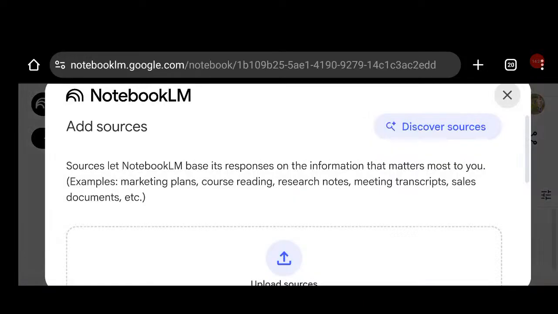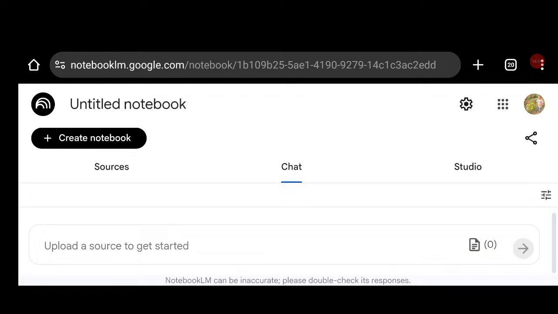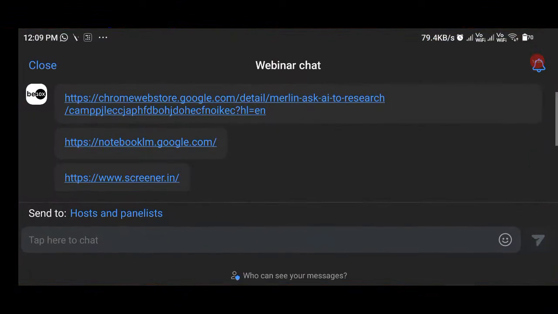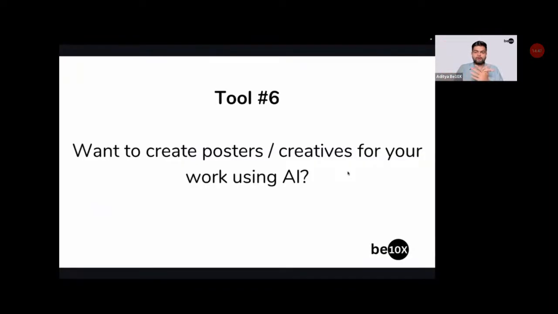Folks, by the way, would you like to become a UI UX designer, or would you like to create any kind of AI generated image absolutely free of cost? A lot of people are creating their cartoon avatars. Would you like to do that? I'm not going to create cartoon avatars because we are here to increase productivity. We'll be doing something else.